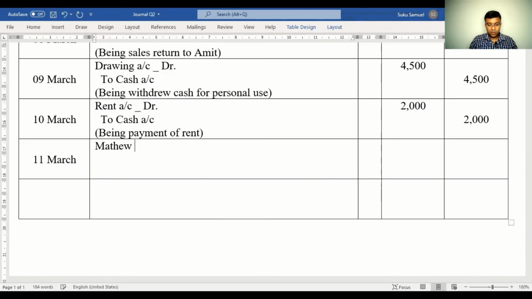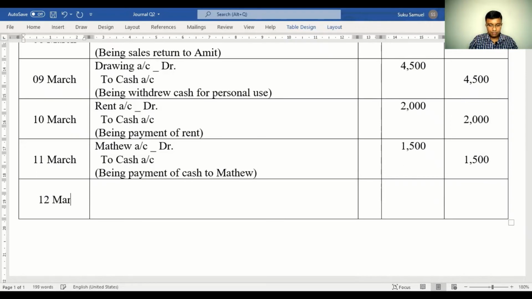Matthew account we know is personal, debit the receiver. Matthew is receiving 1,500, and when you make a payment to Matthew, cash would be going out. So to cash account, being payment of cash to Matthew.